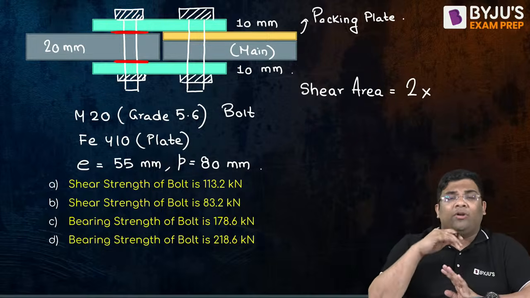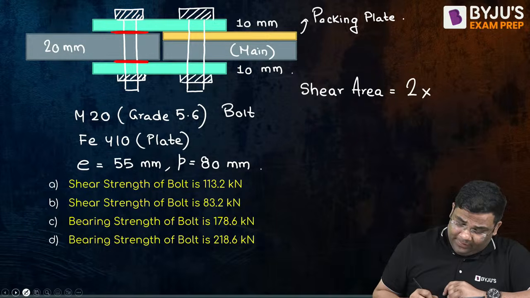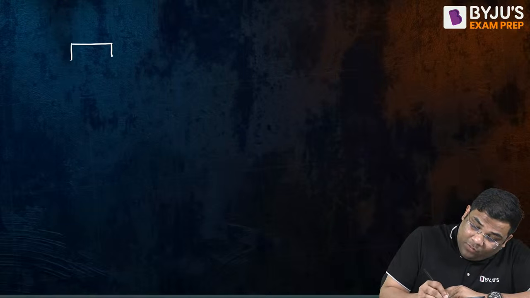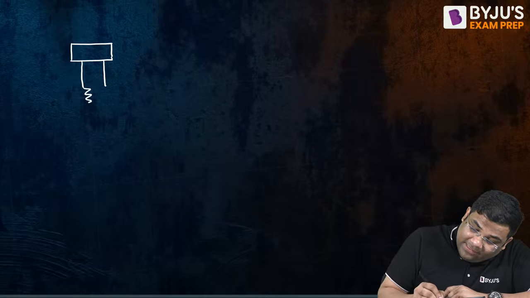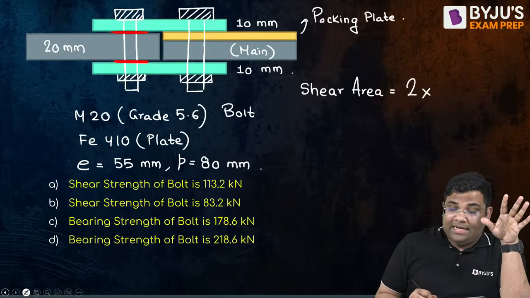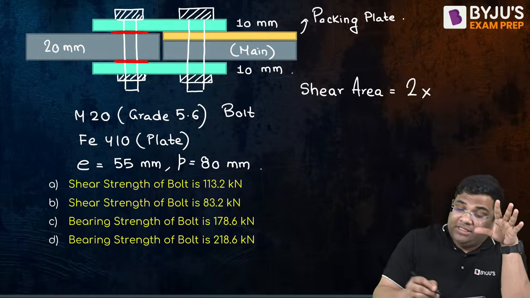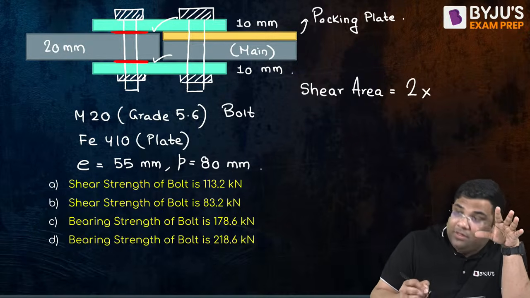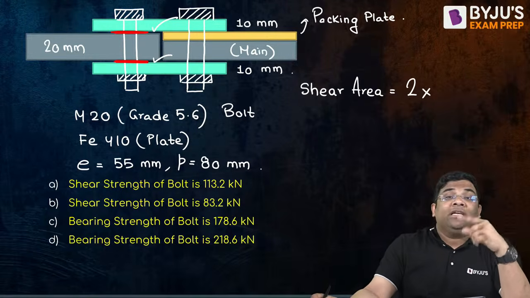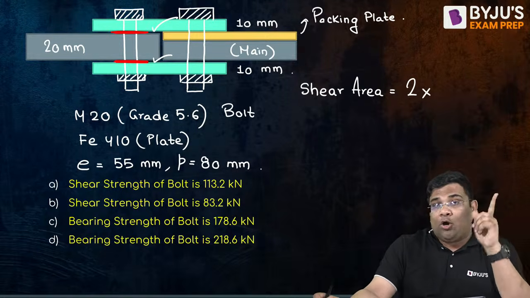Now what will be that area? That depends on the bolt. If you see a typical bolt, it will have a shank and then a threaded area. Now, from the diagram, it is not clear whether the shear plane where there is failure passes through the shank area or the threaded area, or I can say gross area or net area.